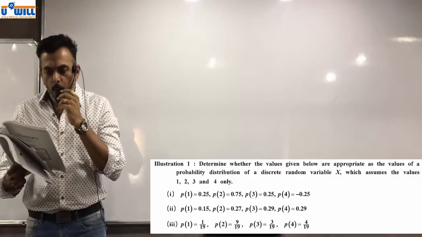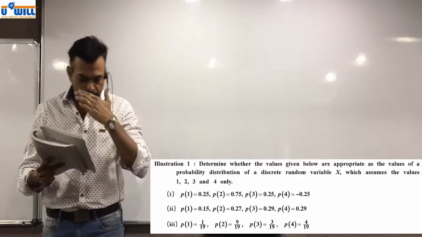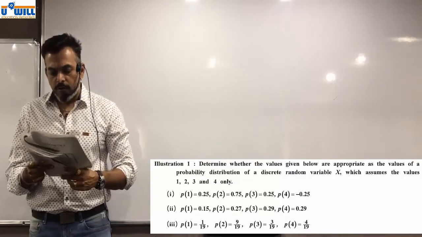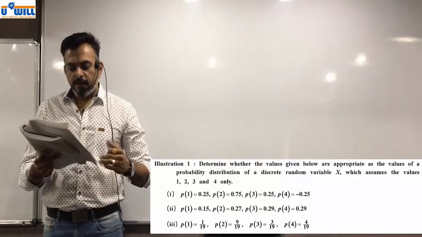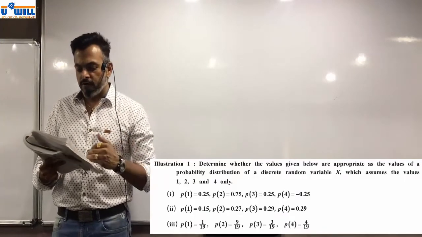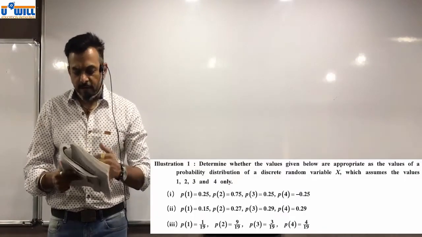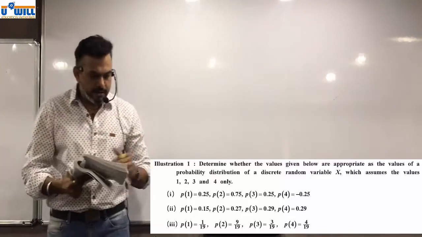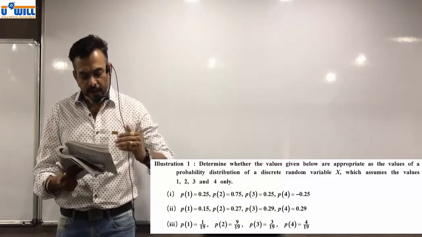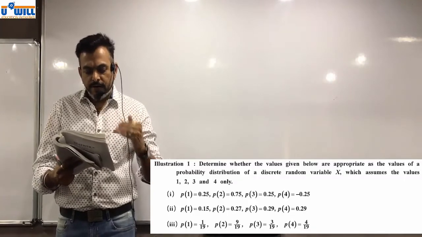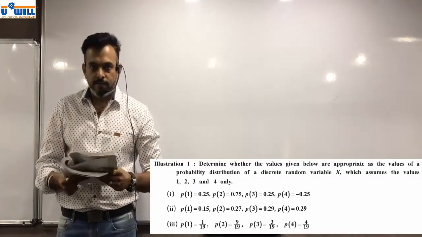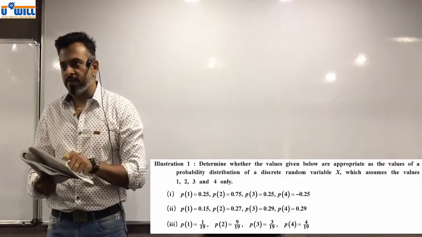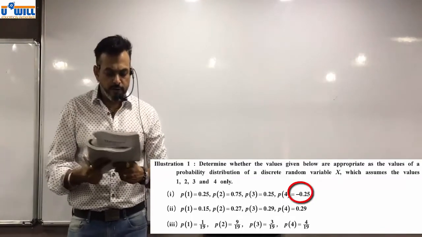Come to Illustration 1. Determine whether the values given below are appropriate as the values of probability distribution of discrete random variable x, which assumes the value 1, 2, 3 and 4 only. Now the first one, is it a discrete probability distribution? No, because probability of 4 is negative. So circle it so that you know.